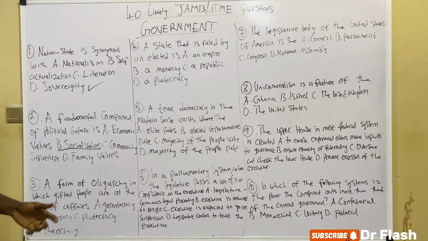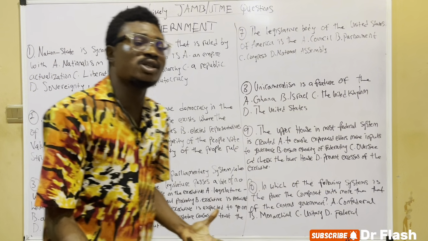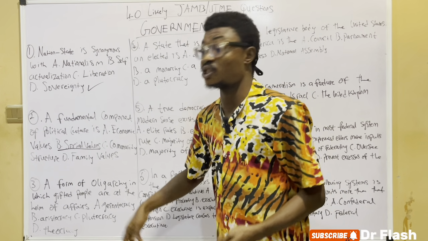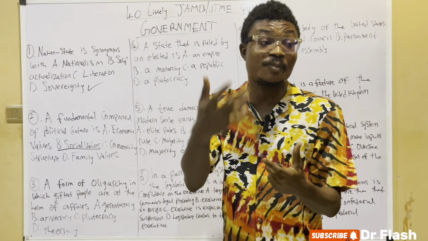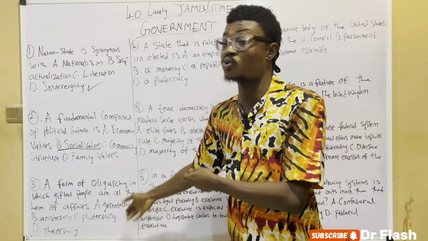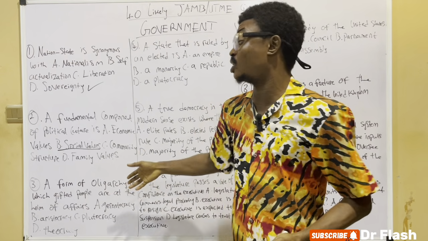Looking at the first one they gave here, gerontocracy. Gerontocracy is a form of government in which the elderly people rule, in which the older people rule. So we can't say gerontocracy is the answer here.